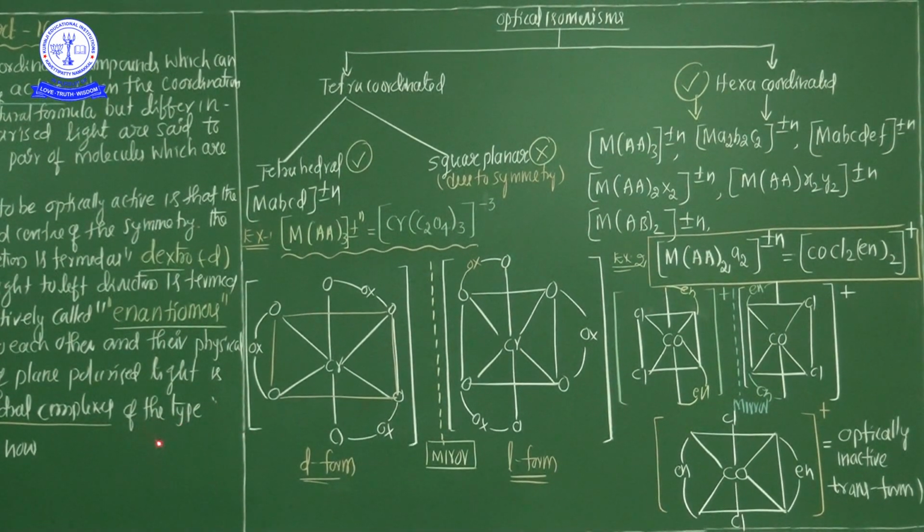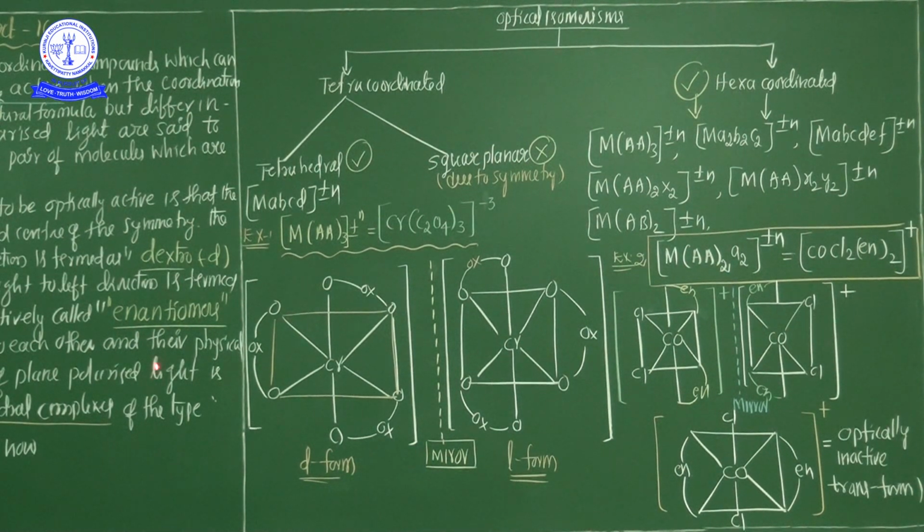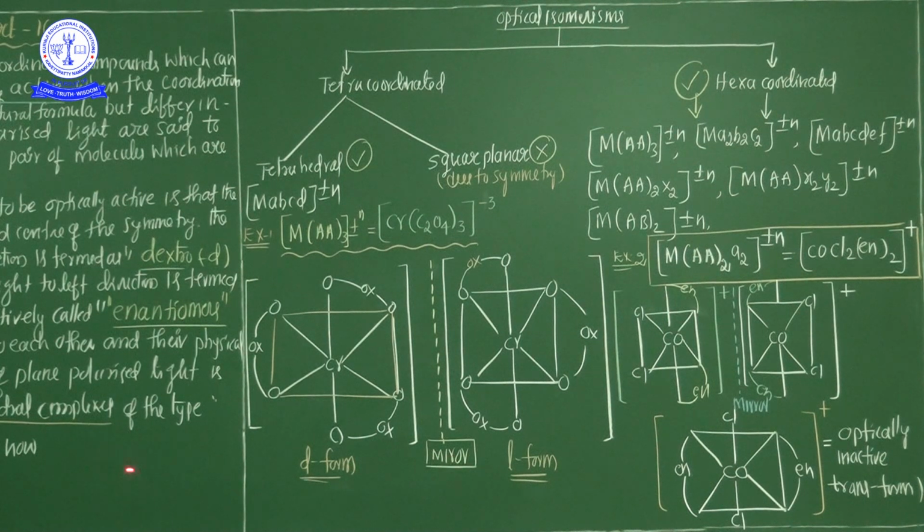So optical isomerism is not common in square planar complexes and is very rarely observed, because of the symmetrical arrangement. But as I already said, the other four-coordination structure is tetrahedral. Organic compounds having an asymmetric tetrahedral carbon atom are generally optically active. Therefore, it is expected in a tetrahedral complex with four different ligands attached to the central metal atom.